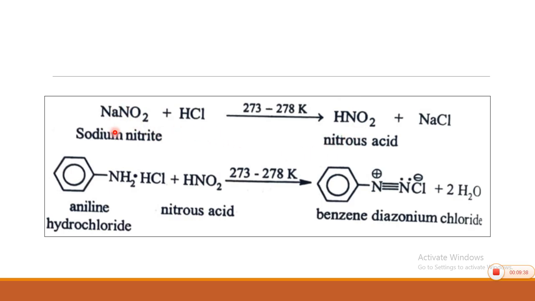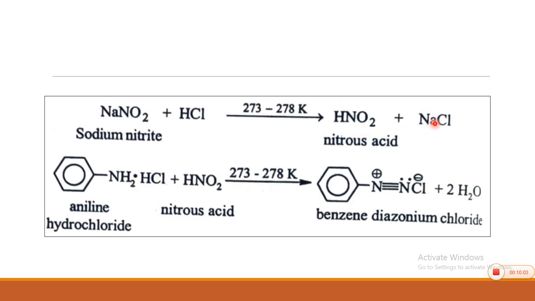For that purpose, we use sodium nitrite. Remember carefully, not sodium nitrate. NaNO3 is not there, it is NaNO2, sodium nitrite, and sodium nitrite reacts with hydrochloric acid at very low temperature, 273 to 278 Kelvin. At this low temperature, nitrous acid is formed.